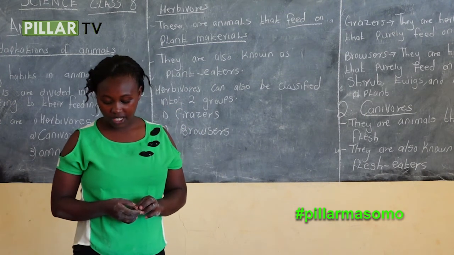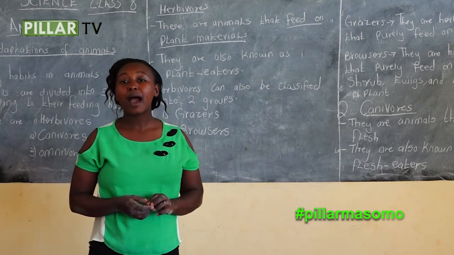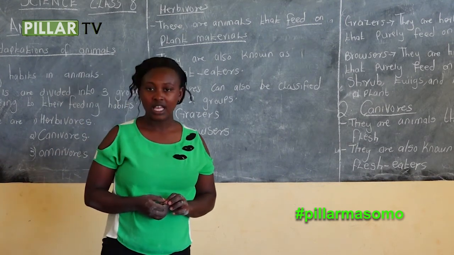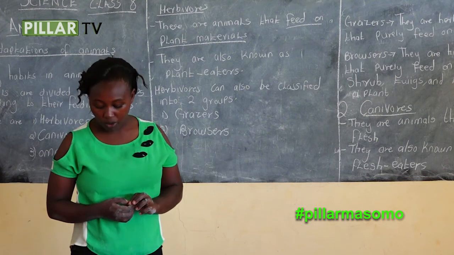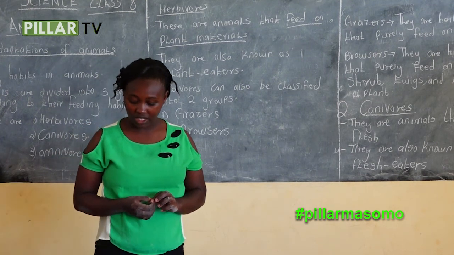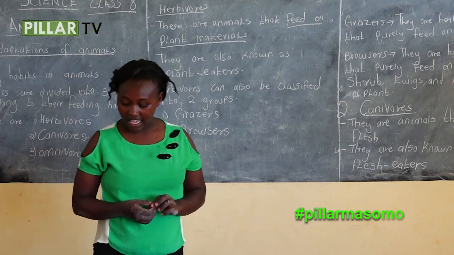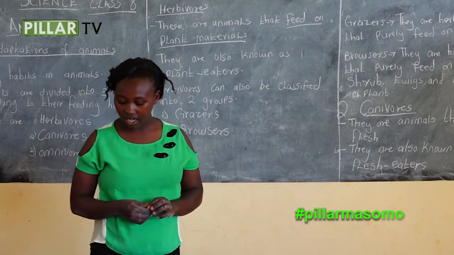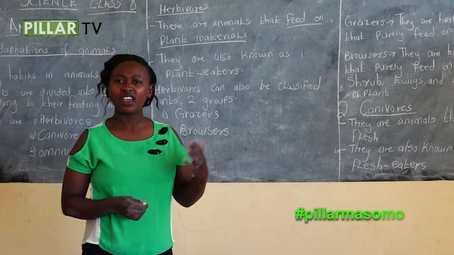The fifth question is, some mammals feed on both flesh and vegetation. They are called what?